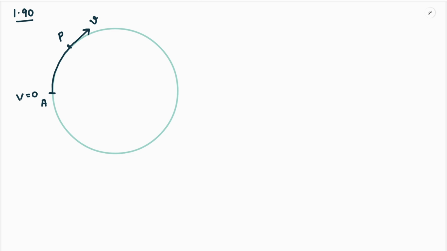So if we start approaching this problem, we can say that as it covers a displacement S starting from rest, the initial speed is 0, and it is having a tangential acceleration a_t.